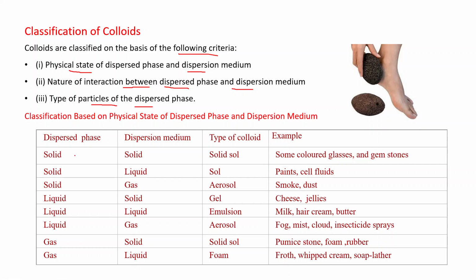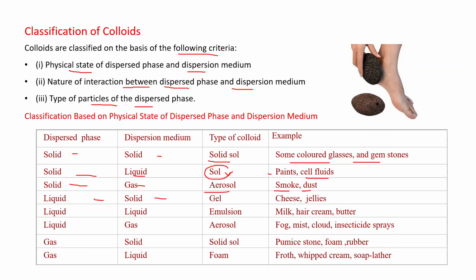Okay, let us see. Solid in solid is called solid sol. These are some colored glasses and gemstones. Solid in liquid is known as sol, like paints and cell fluids. Sol can be easily remembered: solid in liquid. Then solid in gas is called aerosol, like smoke and dust.